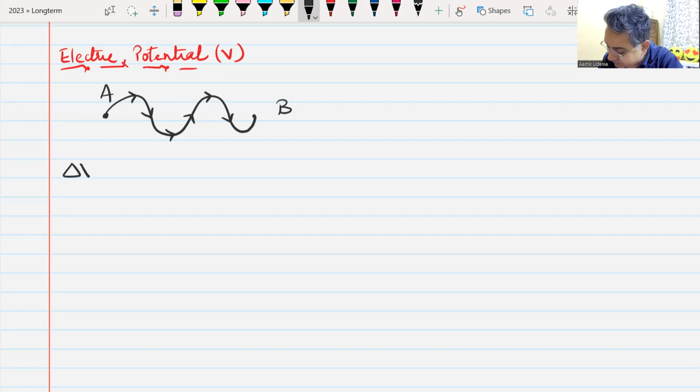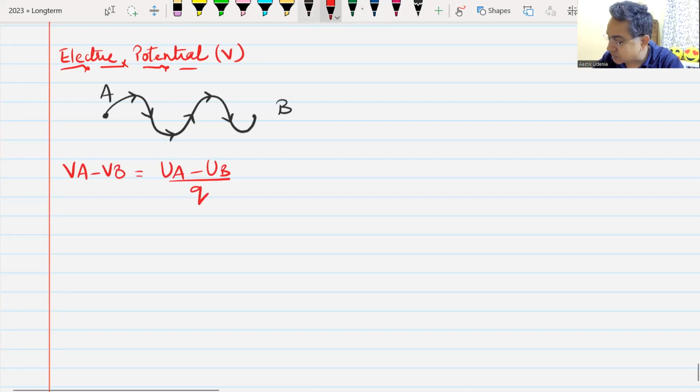The potential difference between the points A and B, VA minus VB, is defined as UA minus UB per unit charge. Whatever charge we have moved, how much is the change in energy per unit charge? That is defined as the potential difference between the 2 points.